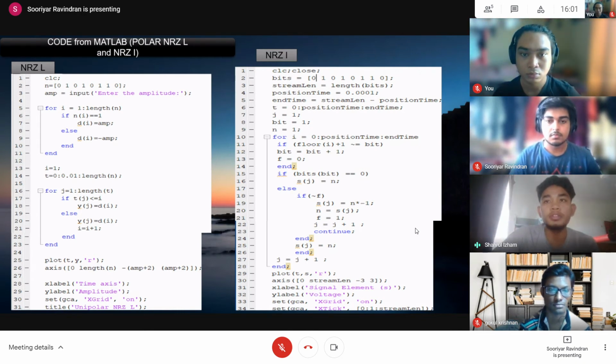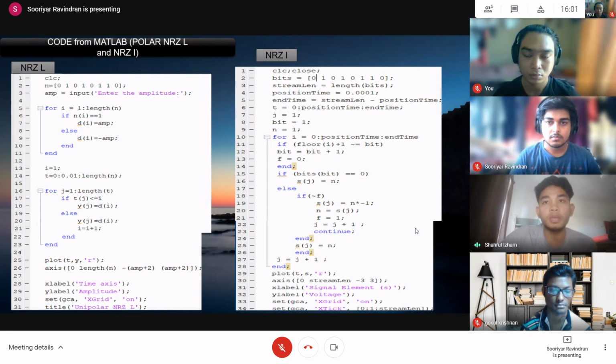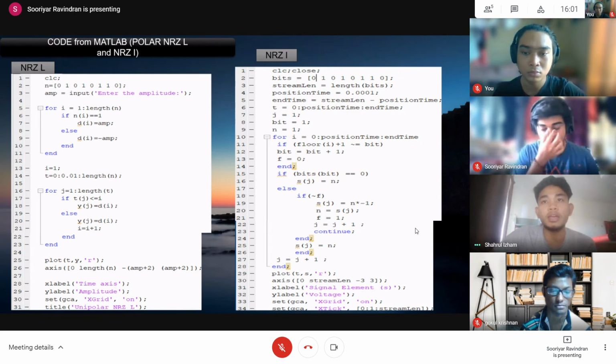If initially the line is at 1, it will be at negative 1 after the inversion. Else, if the value of the binary is 0, there will be no change in the line. The code from line 29 to 34 is used to plot the line coding.